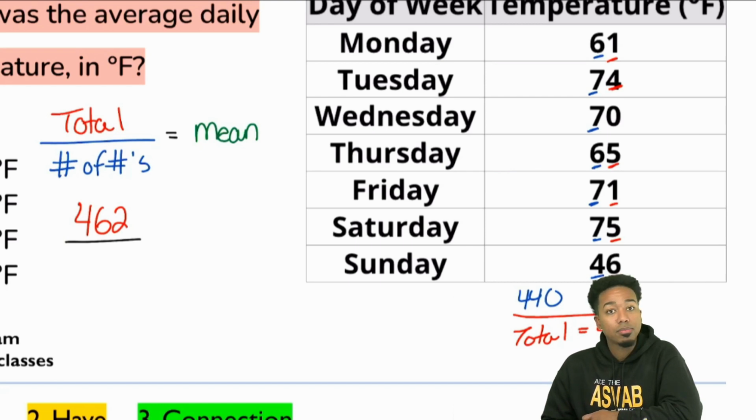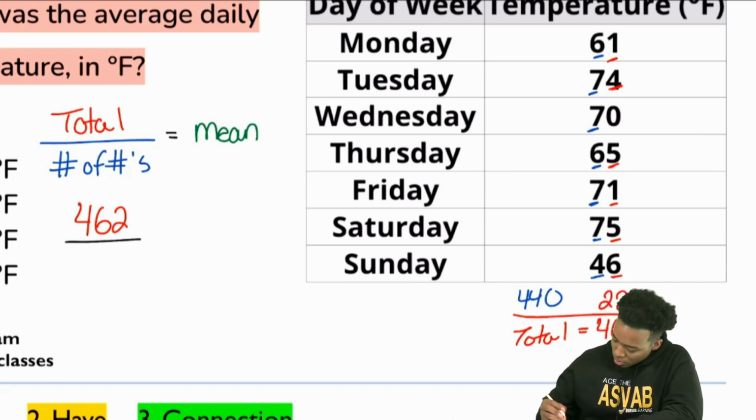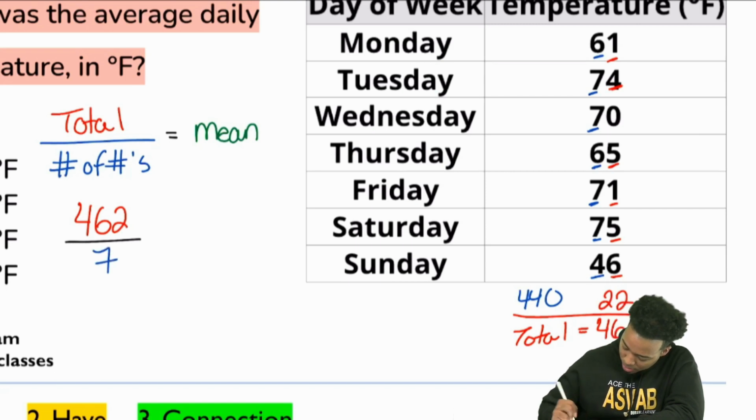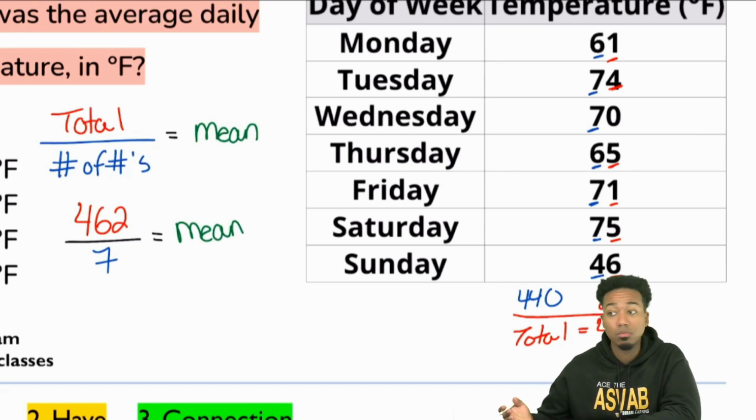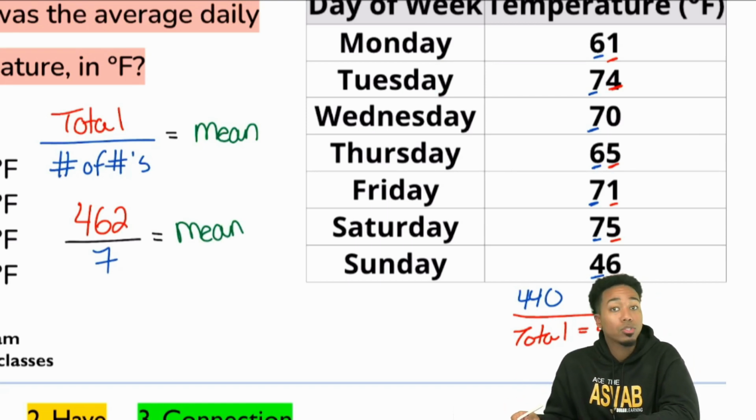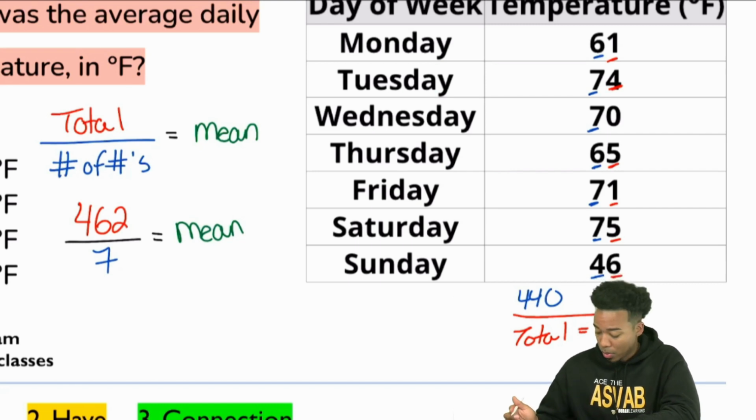That's going to be 7. Sounds great. So boom, we're going to have 7. And so 462 divided by 7, we need to know what that is. Now, if you need to use long division, totally fine. There's no issue with that. No problem with that. Let's go ahead and use it.